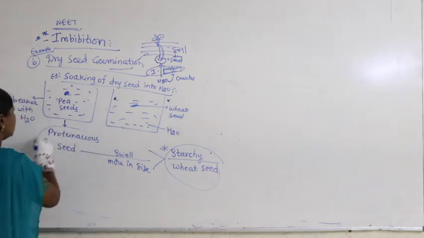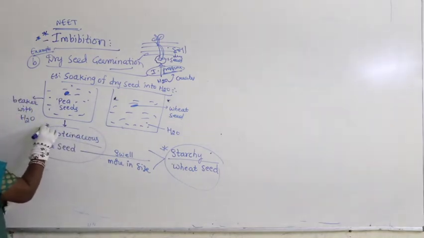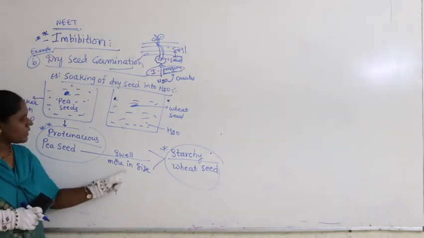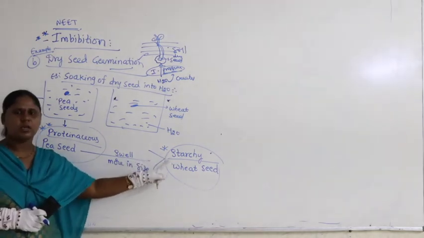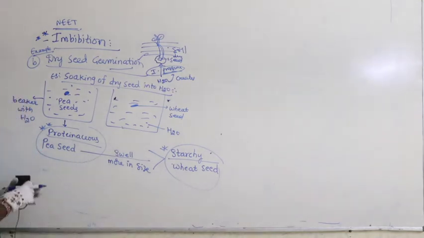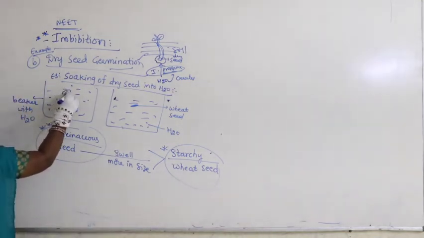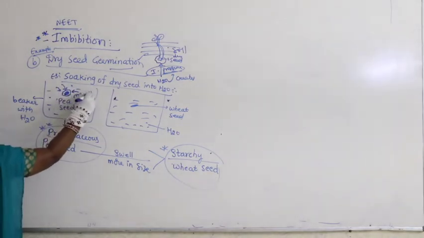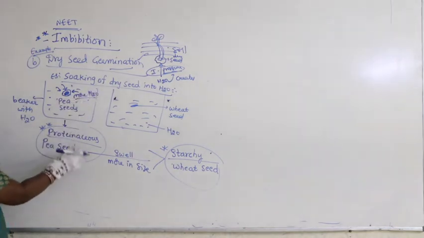So what you can see here, proteinaceous pea seed swells more in size when compared with the starchy wheat seed. That means what you have to understand here is the pea seed will swell more because more water is taken, and when it takes more water, it causes more swelling.